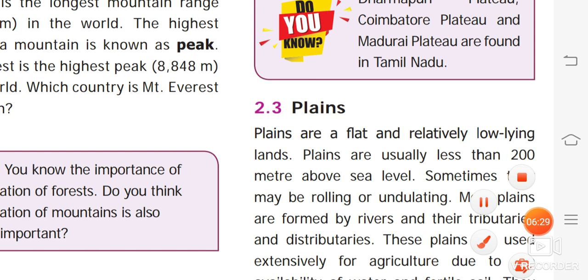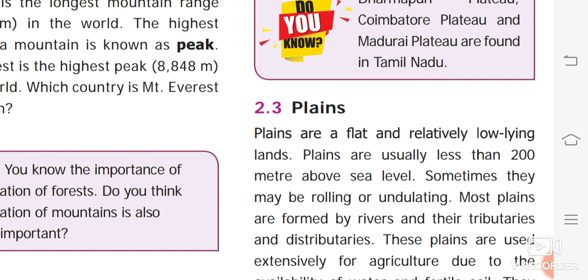Plains are flat and relatively low-lying lands. Plains are usually less than 200 meters above sea level. Sometimes they may be rolling or undulating. Most are formed by the rivers and their distributaries. Okay, these plains are used exclusively for agriculture due to the availability of water and fertile soil.